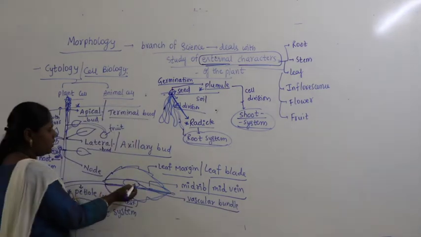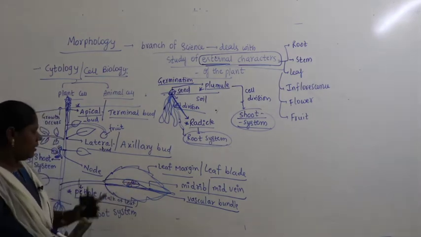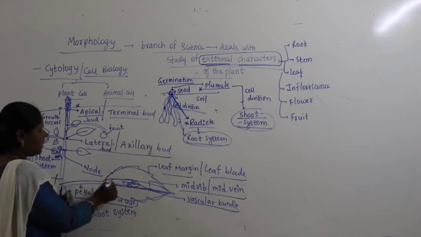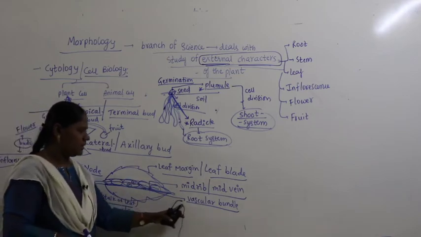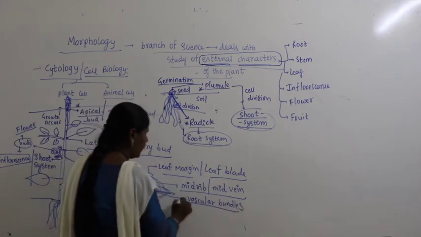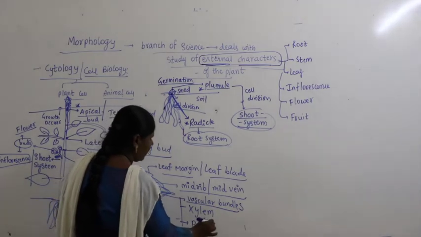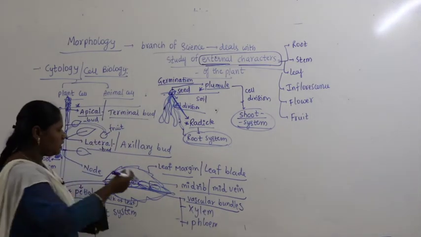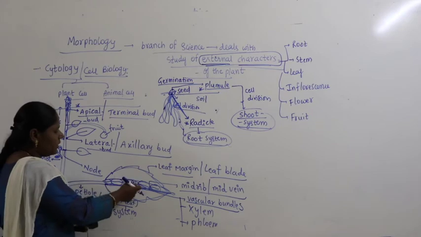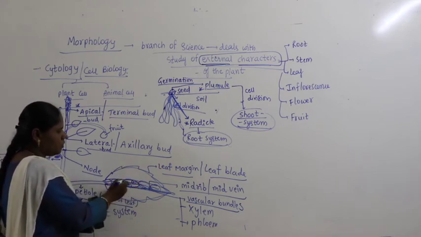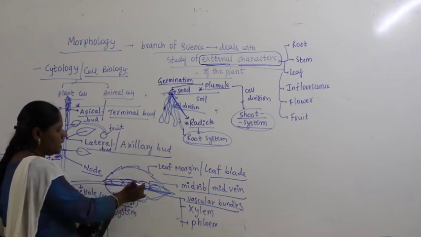What is this vascular bundle? A vascular bundle contains xylem and phloem. The midrib contains an arrangement of vascular bundles like this. These vascular bundles contain xylem and phloem. The centermost green thick part is called the midrib. If you take any leaf and cut within the midrib, you can see the structures called vascular bundles. Inside they contain xylem and phloem.